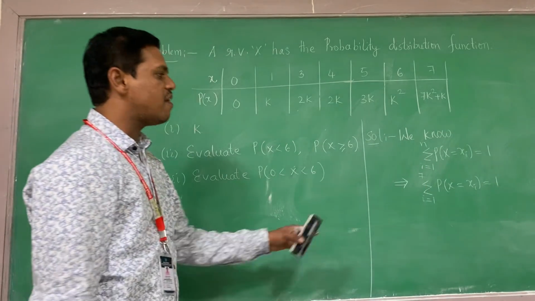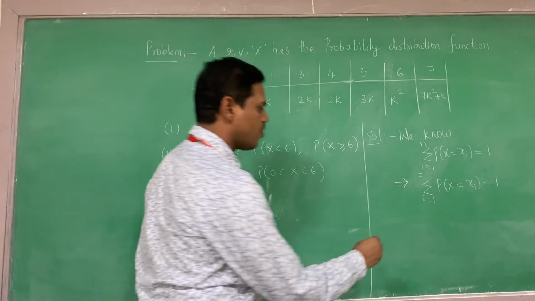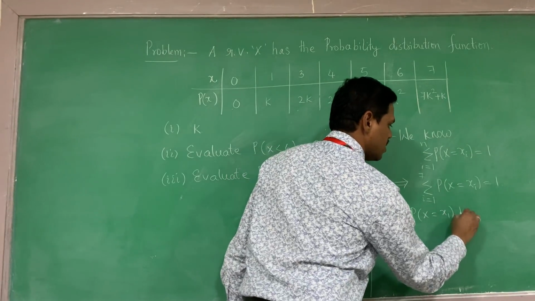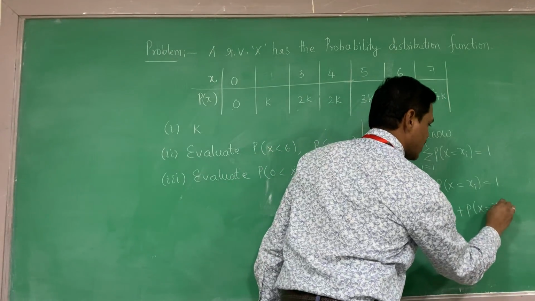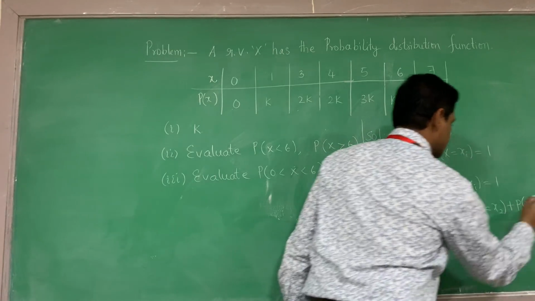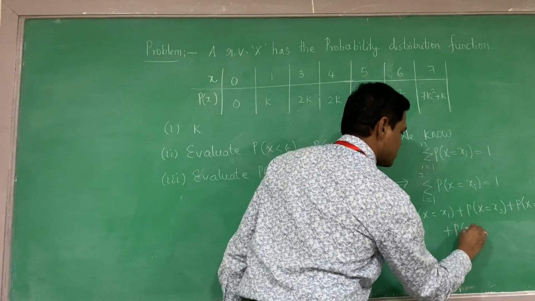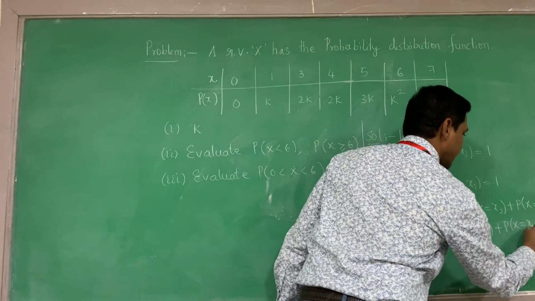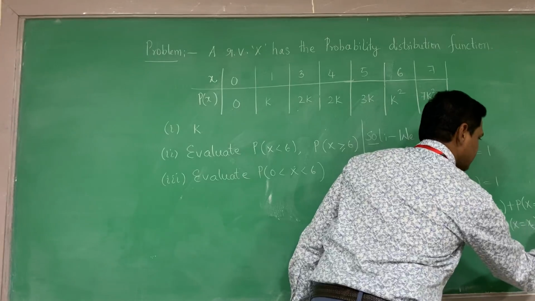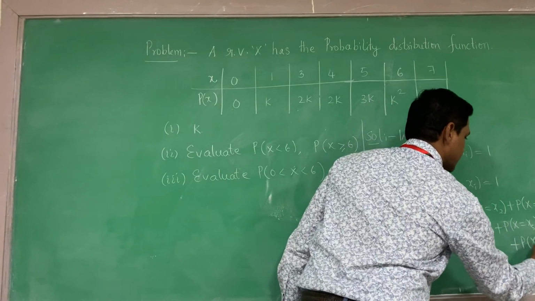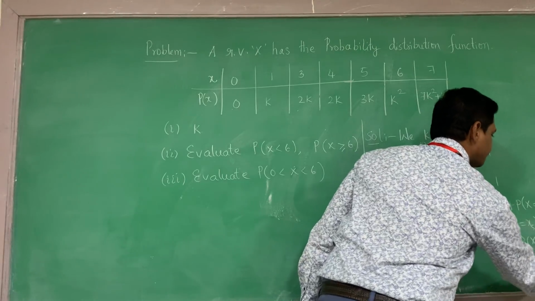It means the sum of all probabilities. So, probability of X equals x1 plus probability of X equals x2 plus probability of X equals x3 plus probability of X equals x4 plus probability of X equals x5 plus probability of X equals x6 plus probability of X equals x7 is equal to 1.